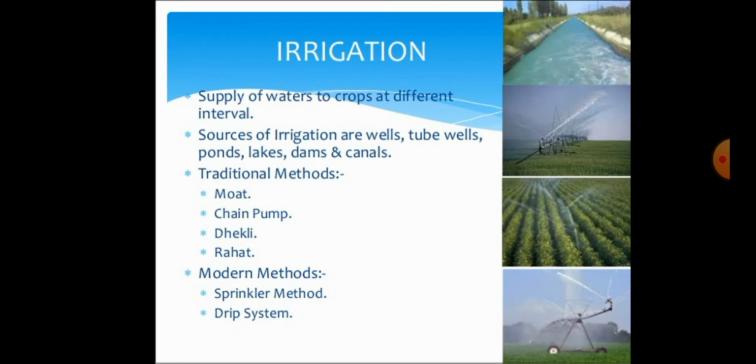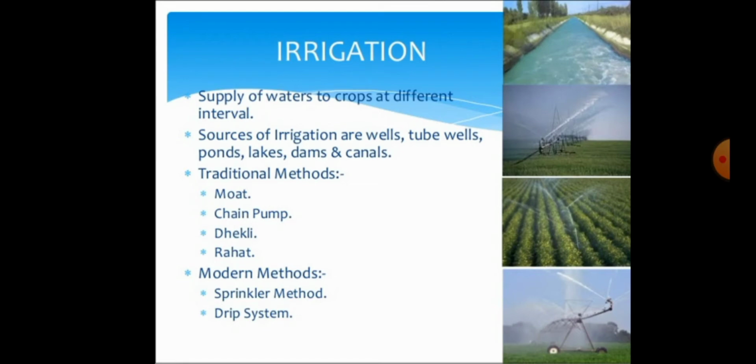Irrigation is one of the very important agricultural practices or steps involved in agriculture, in which water is supplied to the crops at different intervals. Students, why do we have to supply water to the crops?